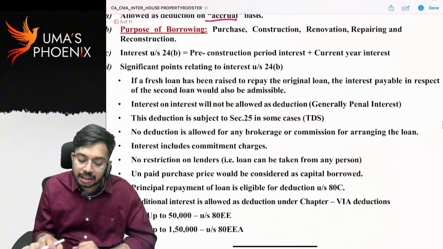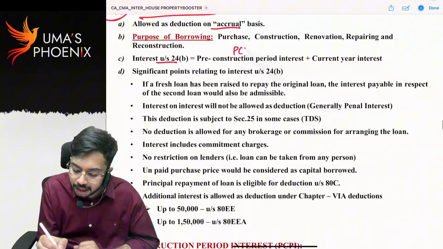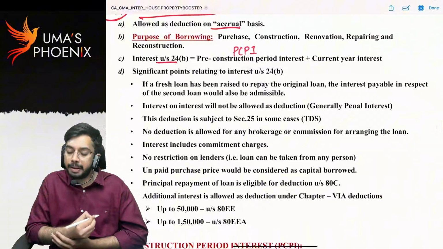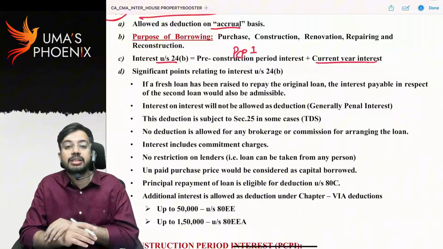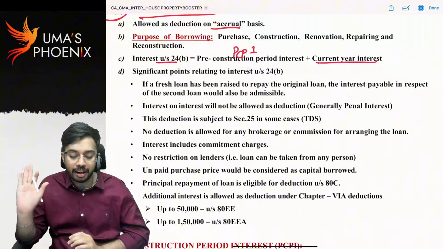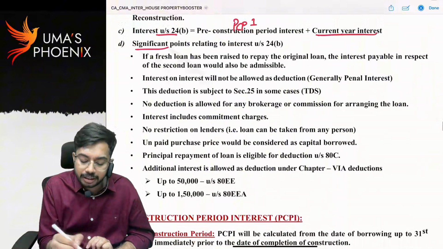Next. Interest under section 24B is equal to pre-construction period interest, in shortcut we call this PCPI, plus current year interest. Sir, what do you mean by pre-construction period interest? Wait, I will discuss in a little while. Now let us discuss significant points.